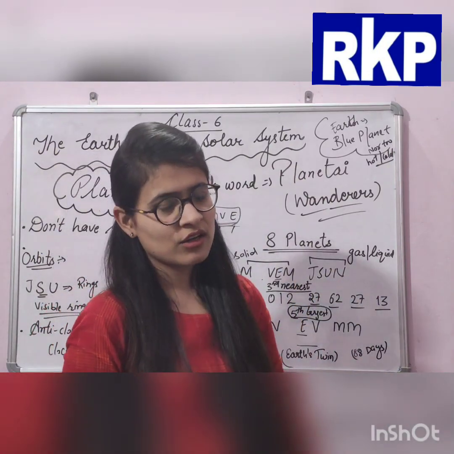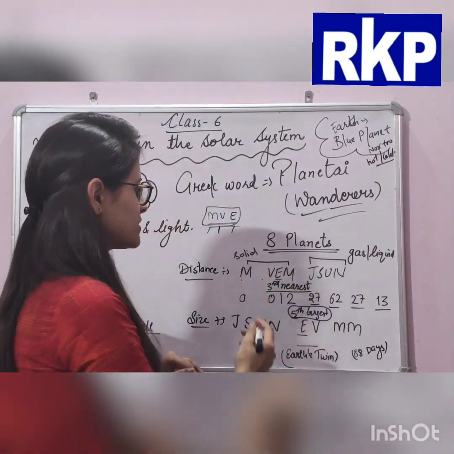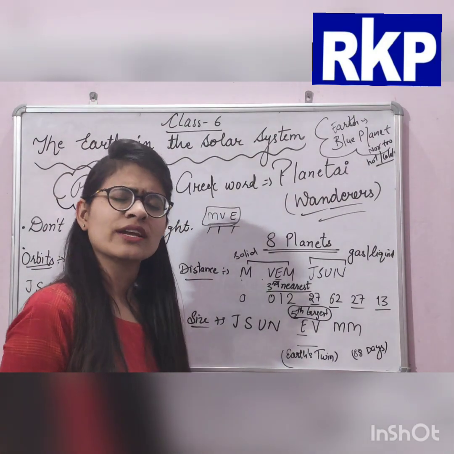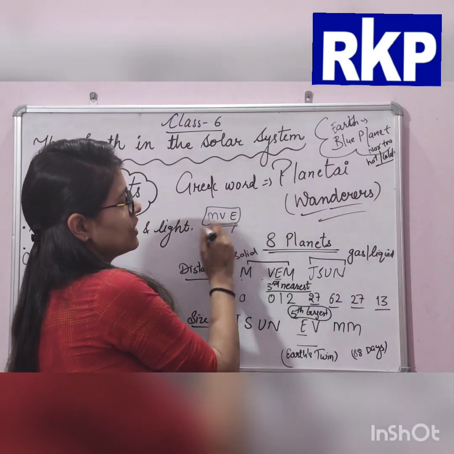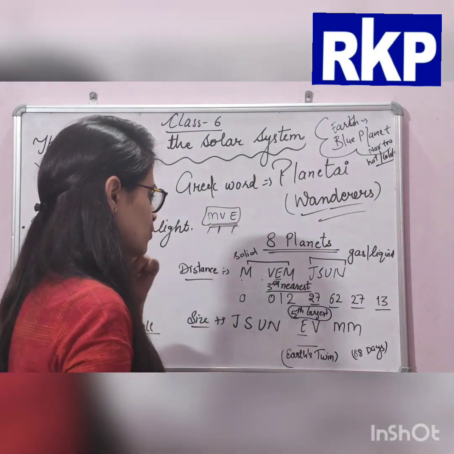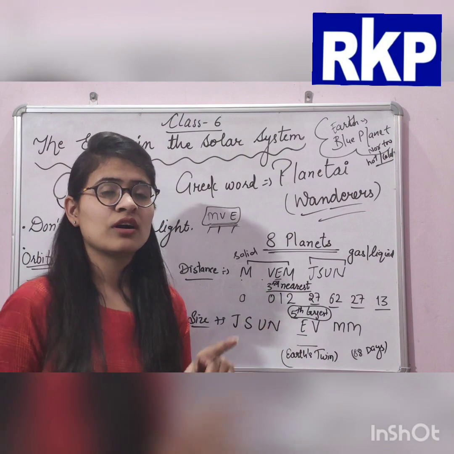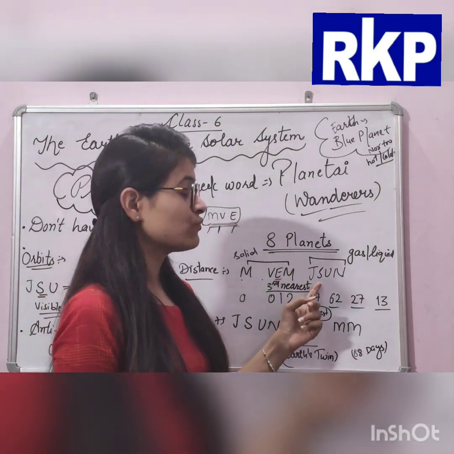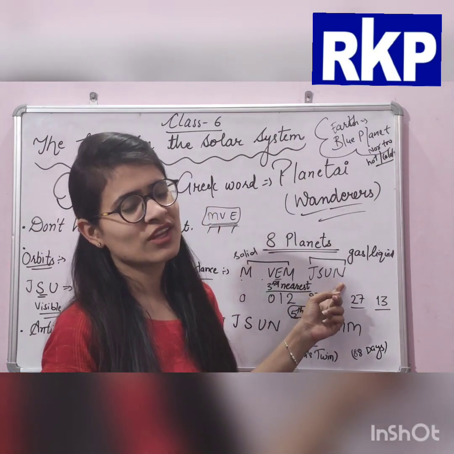Okay, clear? Otherwise, you can learn it as M-Vem Jason, whichever suits you. Otherwise, write these three and then Michael, Jack, Sun. So M for Mercury, V for Venus, E for Earth, M for Mars, J for Jupiter, S for Saturn, U for Uranus, and N for Neptune.